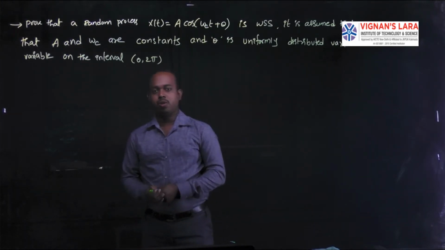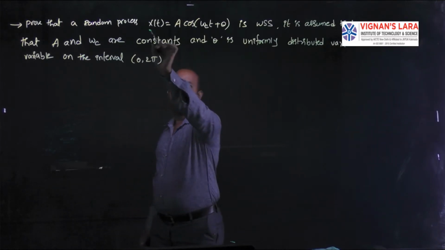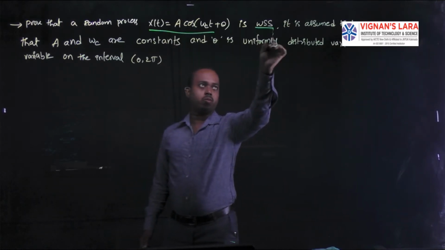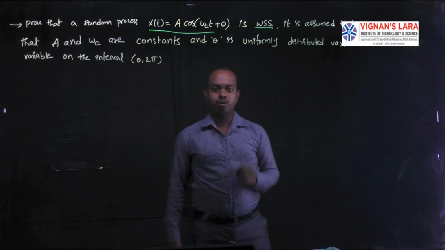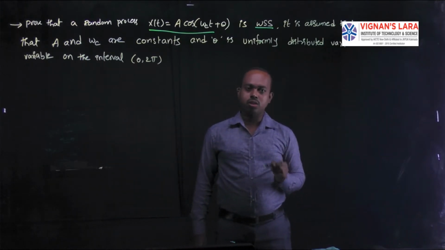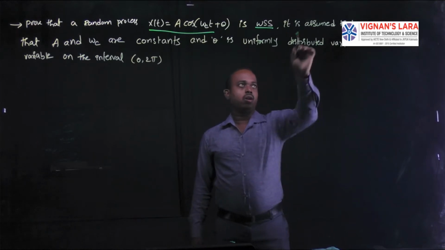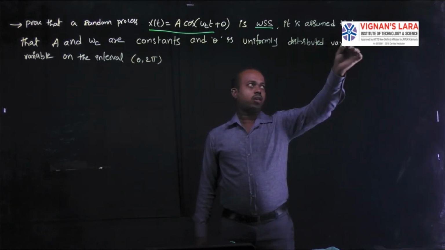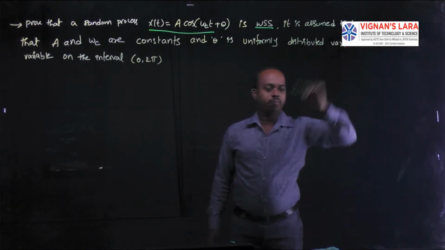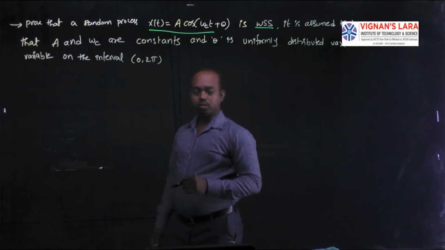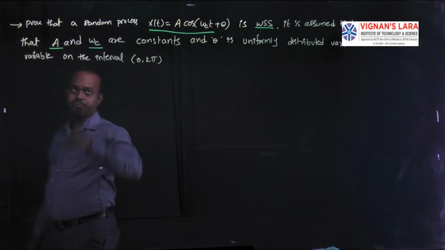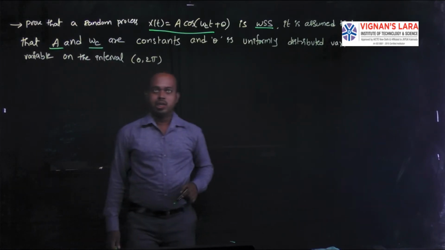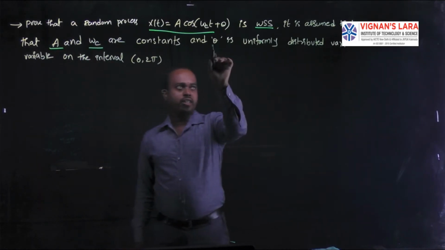This function is WSS. WSS means wide sense stationary random process. In this function, you have to treat A and omega c as constants, and theta is a variable.